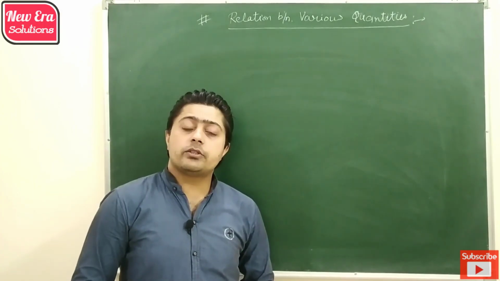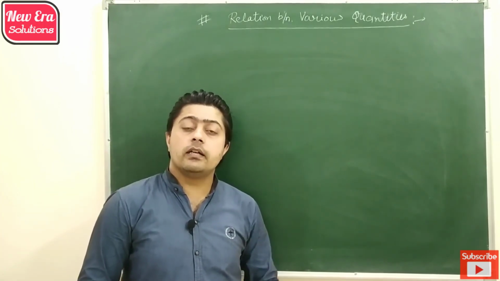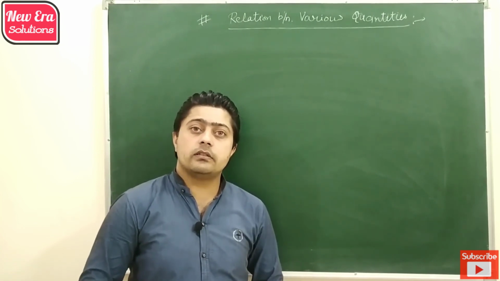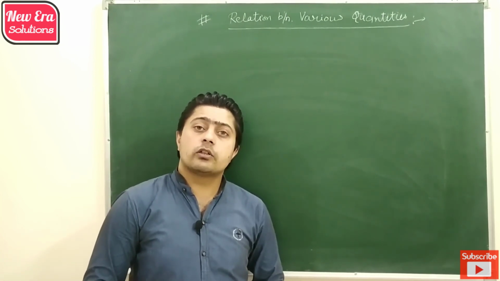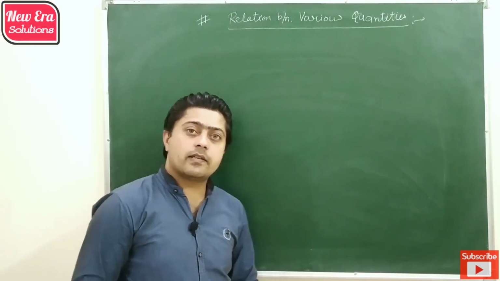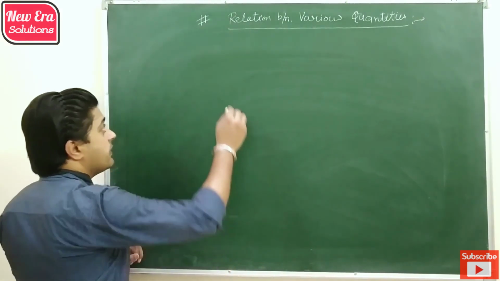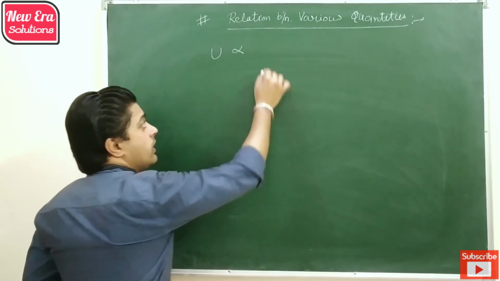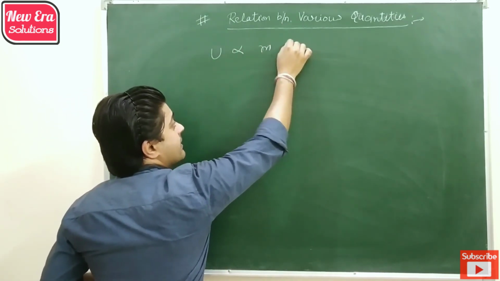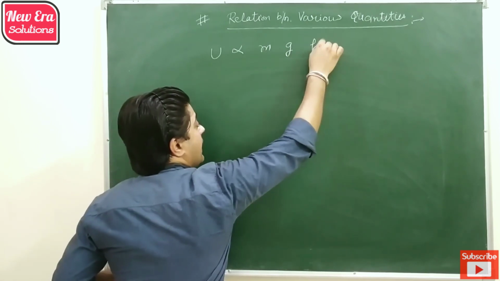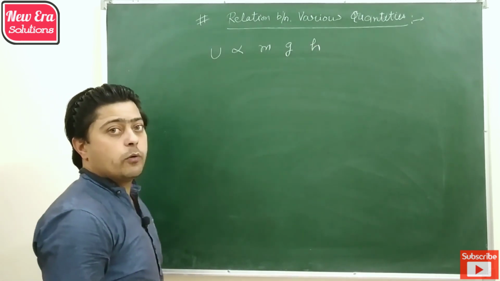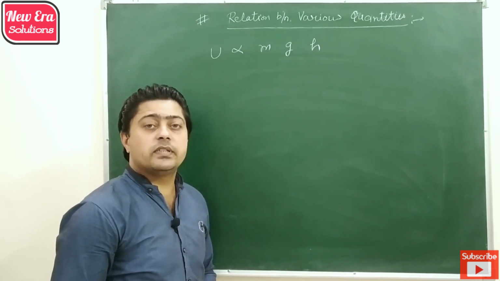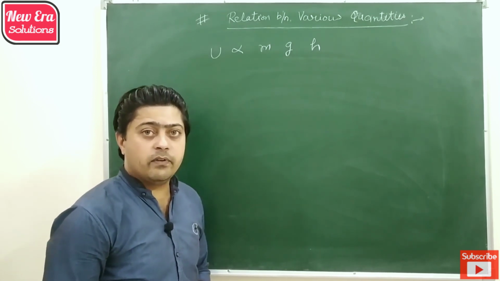The next application of dimensional equation is that by using this concept we can establish the relation among various physical quantities. For example, let's take an illustration in which the potential energy depends on mass, acceleration due to gravity and height of the object, but we don't know the powers of these physical quantities and their respective positions.